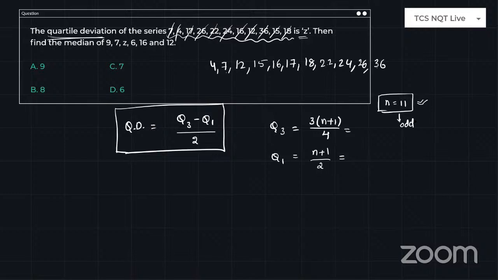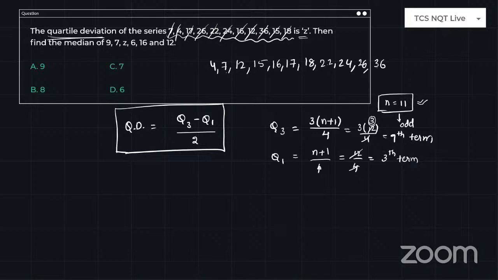So find n value, 11, already we know. So 3 into 11 plus 1, 12 by 4. Sorry, here the denominator is 4. It's my bad. Denominator is always 4, guys. Remember this. By mistake, I took the average's value. So 4 will cancel 12 three times, 3 threes are 9. So you have to take the third term and the ninth term.